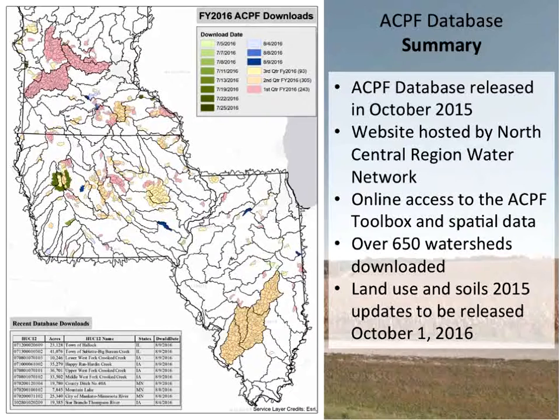NRCS might be. We don't have the capacity to do that. We are a research outfit, and so assembling these other data are time-consuming and compute-intensive kinds of processes. So no, we do not.